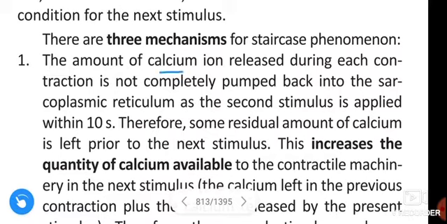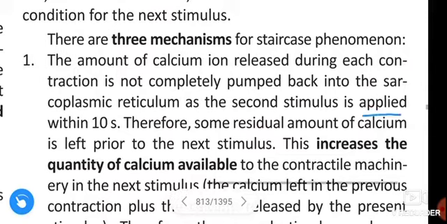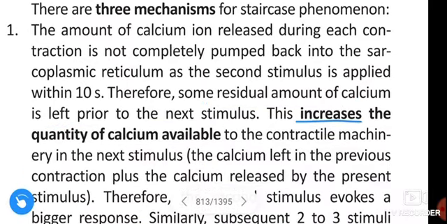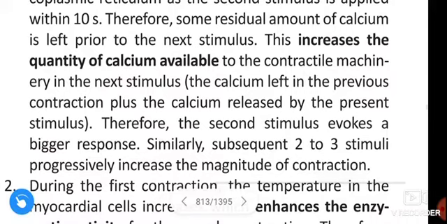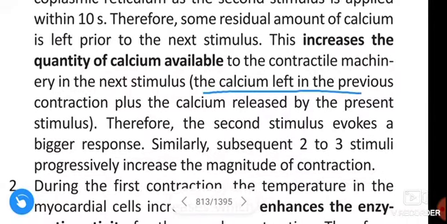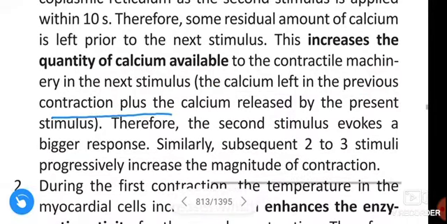The amount of calcium ion released during each contraction is not completely pumped back into the sarcoplasmic reticulum, as the second stimulus is applied within 10 seconds. Therefore, some residual amount of calcium is left prior to the next stimulus. This increases the quantity of calcium available to the contractile machinery in the next stimulus: the calcium left from the previous contraction plus the calcium released by the present stimulus.